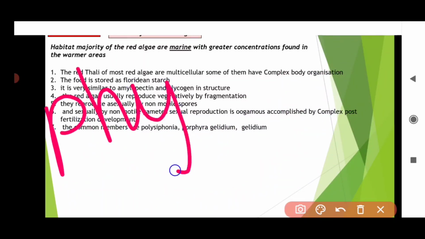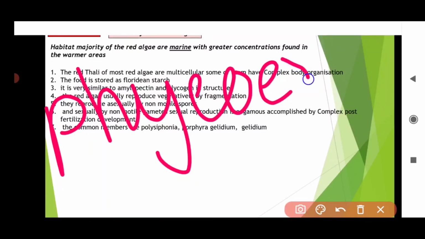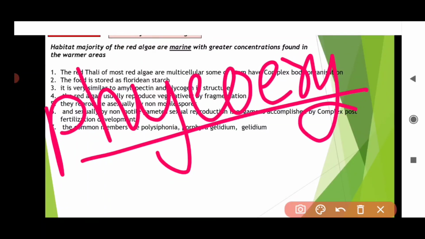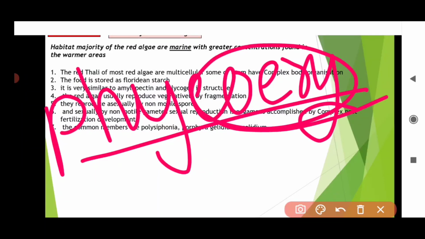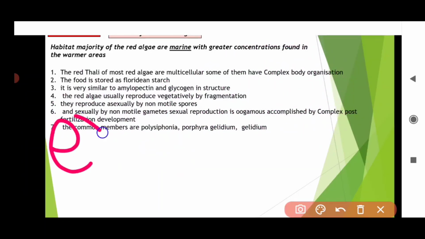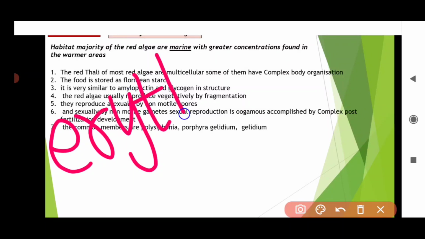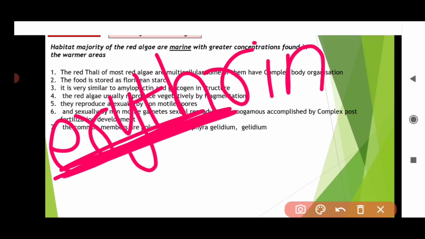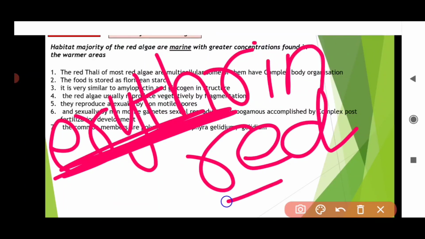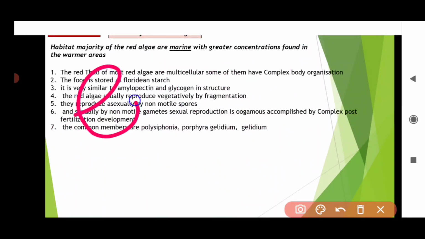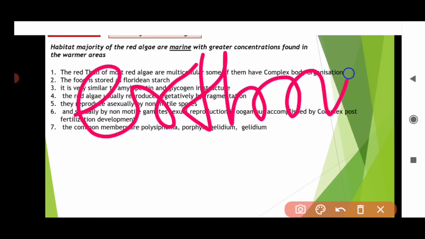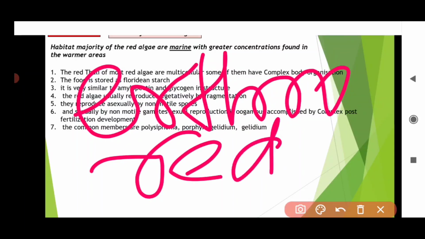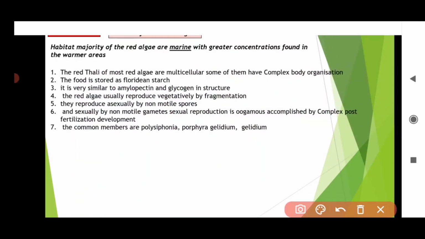Phycoerythrin pigment is a very important pigment, for it gives red color. See, the term erythrin, like you have heard this term, like erythrocytes, red blood cells. Erythro refers to red color. I'm writing with red, yes. So the term erythro means red.